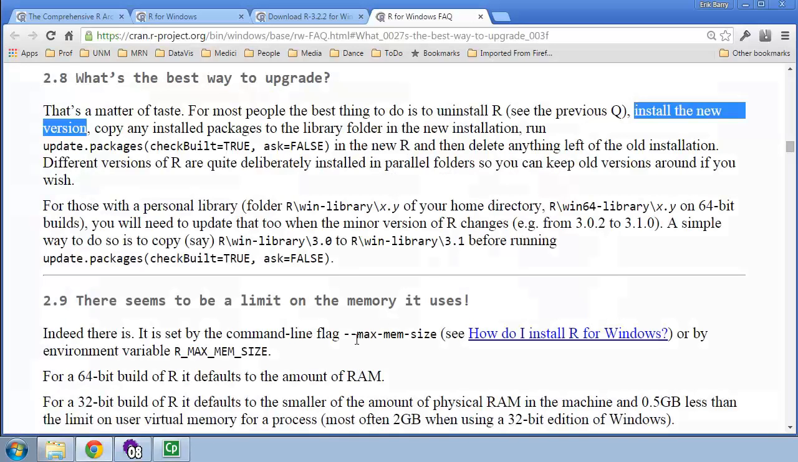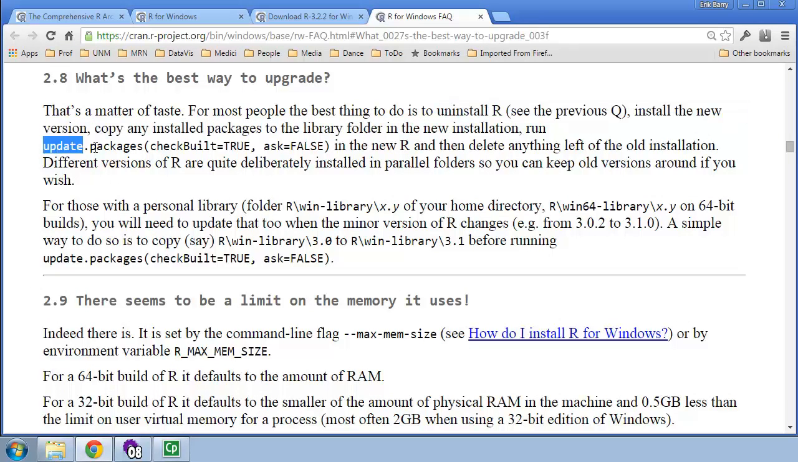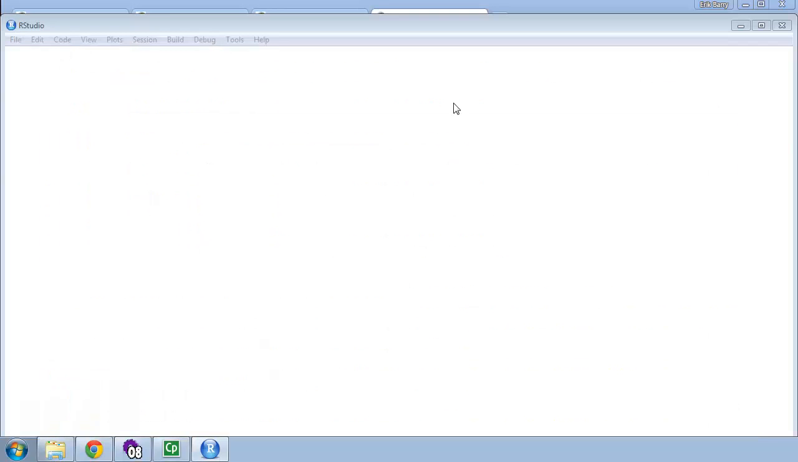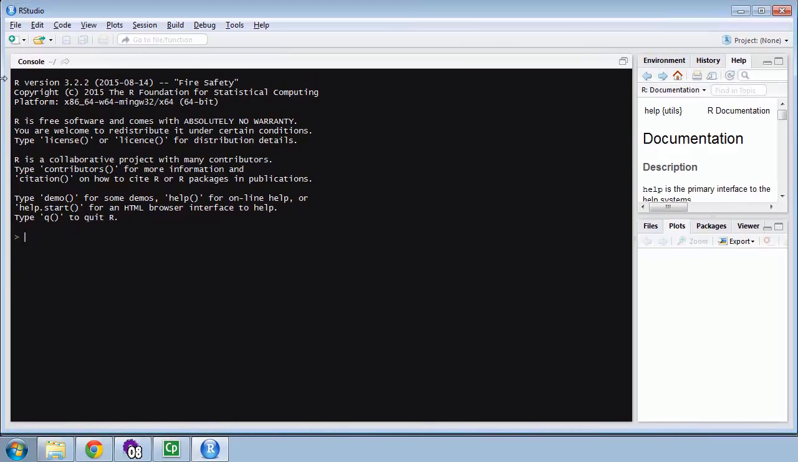Let's go back to the browser and look at the next step. So this is the step we just did, copy installed packages. The next step is to run update.packages, checkBuilt equals TRUE, ask equals FALSE in the new R. So I'm going to press Control C to copy that command, and I'm going to start RStudio. RStudio is now using R version 3.2.2, which was released on August 14th, and it's called Fire Safety.